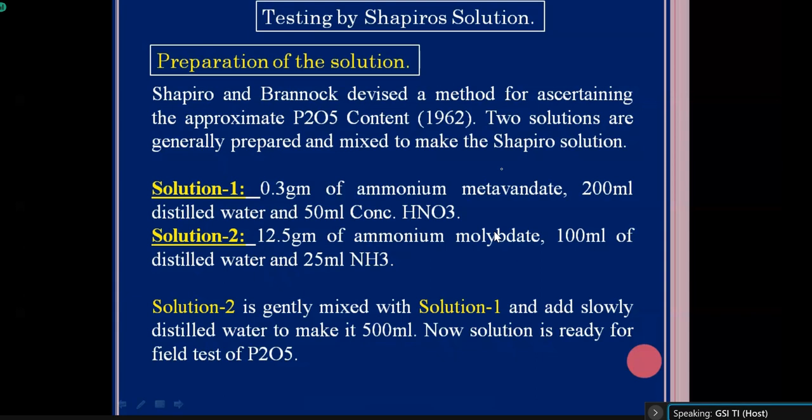These two solutions will be mixed together to form the Sapiro solution. Generally, solution number 2 is gently mixed with solution number 1, and distilled water is added slowly to make it 500 ml. So now the solution is ready for the field test of P2O5. This solution is known as Sapiro solution. This is a very important solution for phosphorus investigation. Now, how is it used?